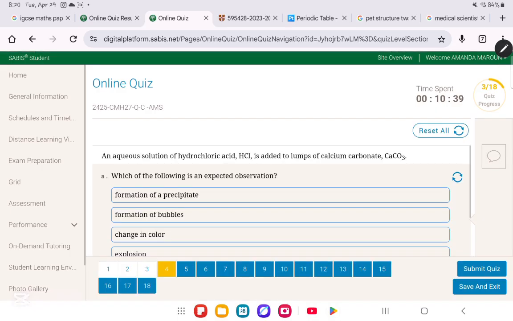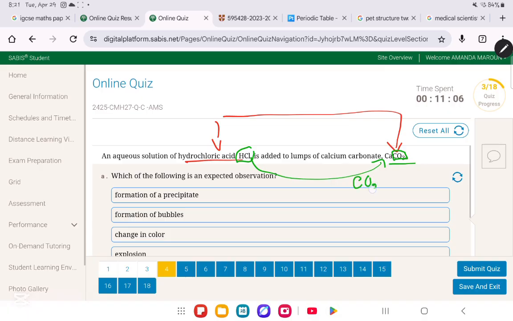In question number 4, it says an aqueous solution of hydrochloric acid. An acid is reacting with calcium carbonate. What you need to know, very, very important: whenever you see calcium carbonate, you will focus on the carbonate ion. Anytime an acid reacts with anything that contains a carbonate ion, there's going to be a release of carbon dioxide and water, and a salt. With the release of the carbon dioxide, there will be effervescence or fizzing, or bubbles formed.